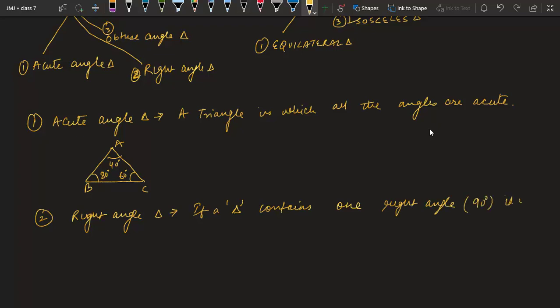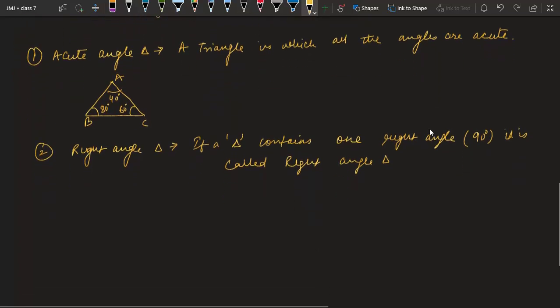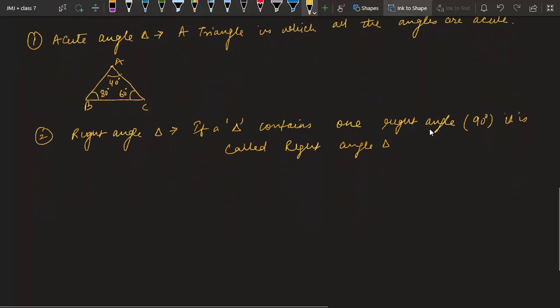It is called right angle triangle. Now let me draw the diagram for that also. So let me take this like this, this and this. This is your right angle triangle. Let me call this A, B, C. So this angle is given to us as right angle, so we can say it is a right angle triangle. So in this figure, angle B is 90 degree.